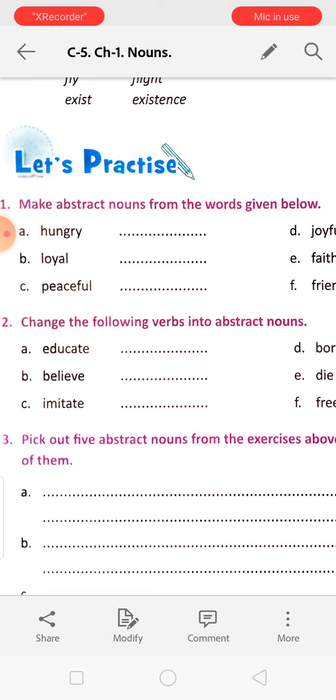Educate, education. Believe, belief. Imitate, imitation. You will do it by yourself. Pick out 5 abstract nouns. This one you do not have to do. Okay, number 3 is crossed out.